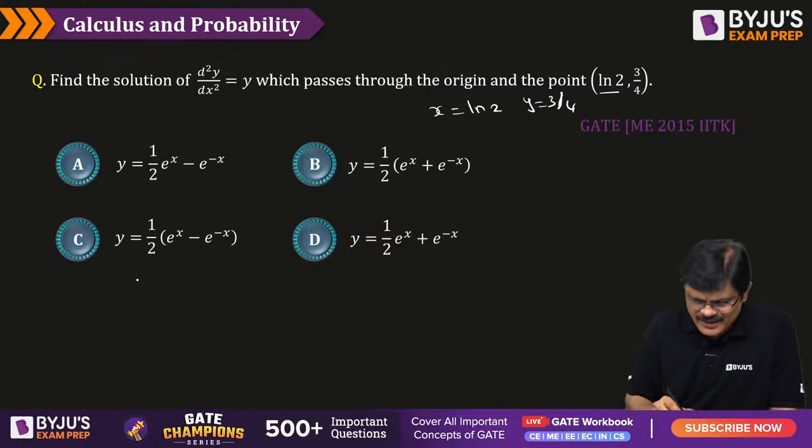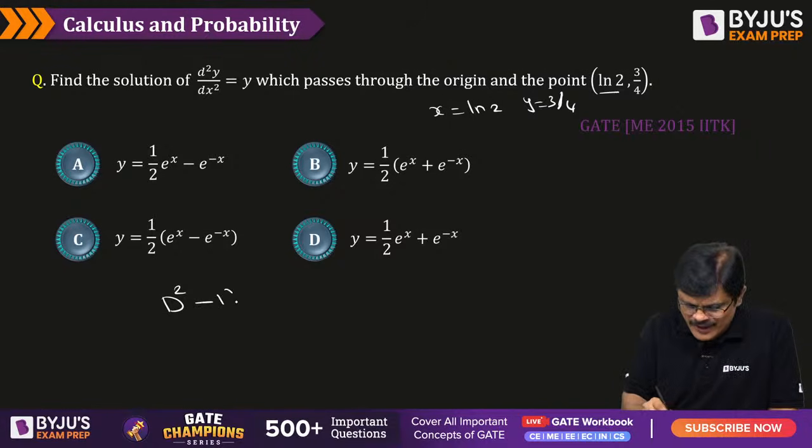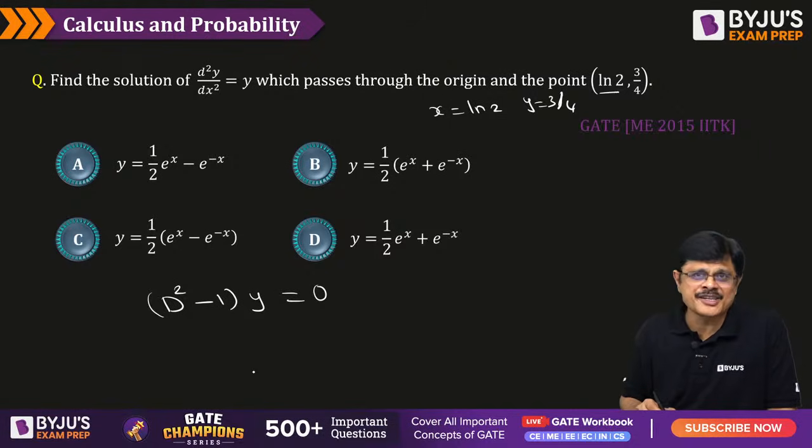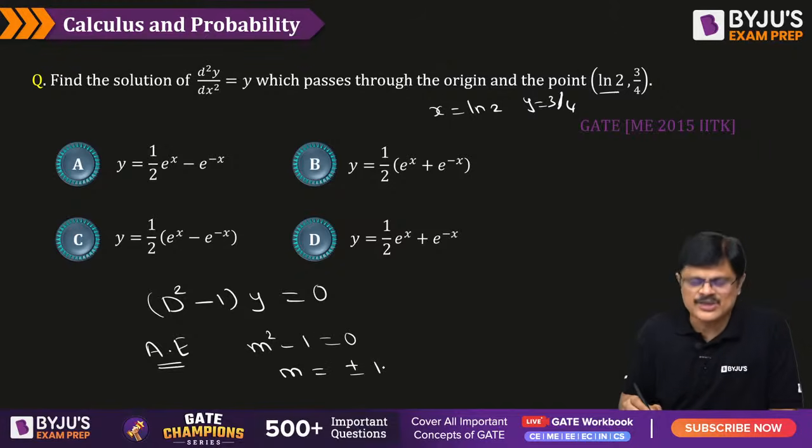Let us write this problem in operator form. D square minus 1 into y is equal to 0. This is called the operator form for the given differential equation. Now write the auxiliary equation. Auxiliary equation means helping equation, which is m square minus 1 is equal to 0. So the roots are plus 1 and minus 1, my dear friends.